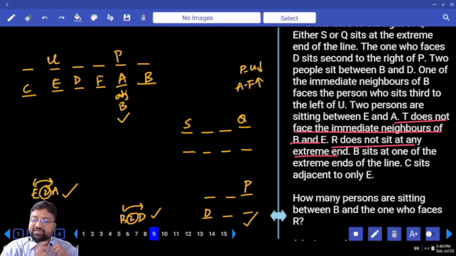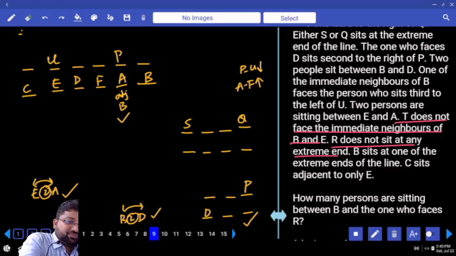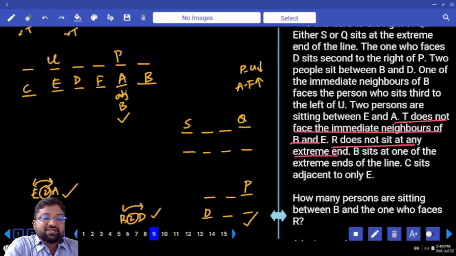T does not face the immediate neighbors of B and E. This is not T. This is not T. So T has how many chances? 2 chances. T can be opposite to F or T can be opposite to B.